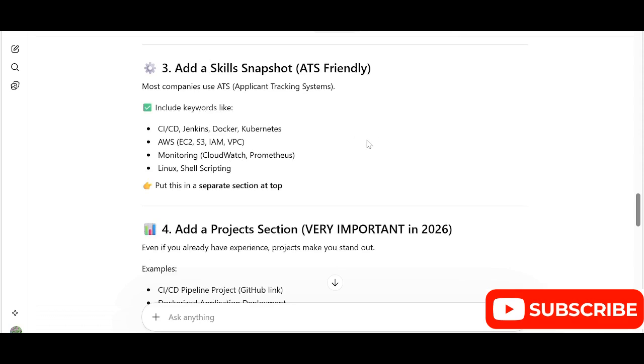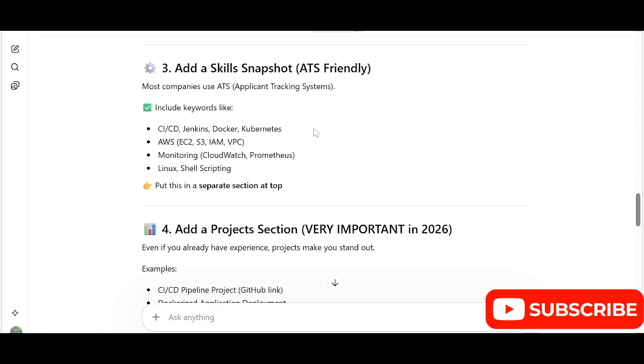Here you can see: add a skills snapshot. ATS friendly. Most companies use ATS, the applicant tracking system, right? In this way they track your resume, and if your resume is ATS friendly, it will get shortlisted, otherwise it will get rejected.